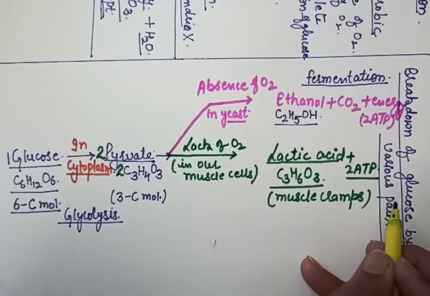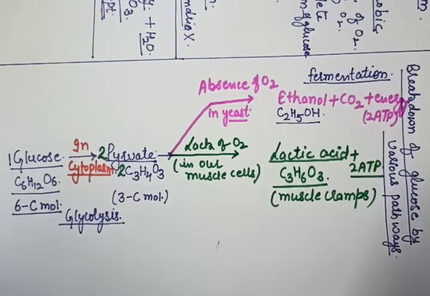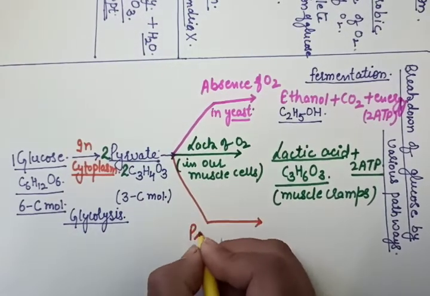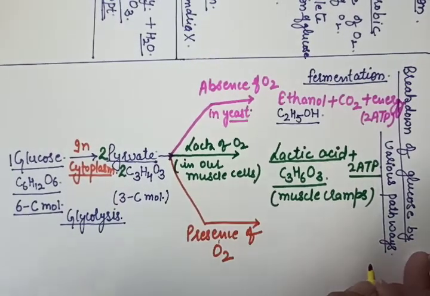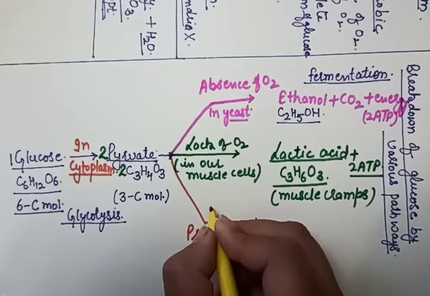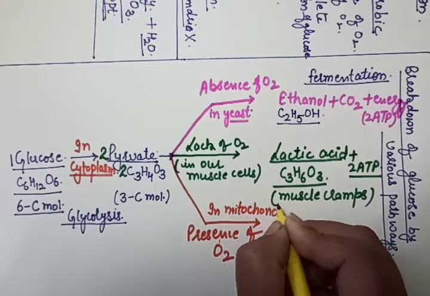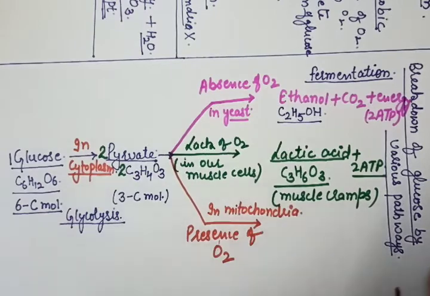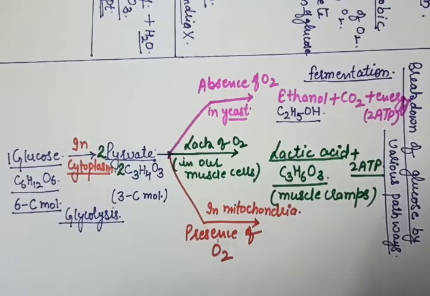Now the third step: what would happen if there is oxygen? Now if there is presence of oxygen, then this process takes place in the mitochondria. And you have studied in 9th standard also, the mitochondria is the powerhouse of the cell. Okay, because it is the site of respiration in which the ATP is formed.